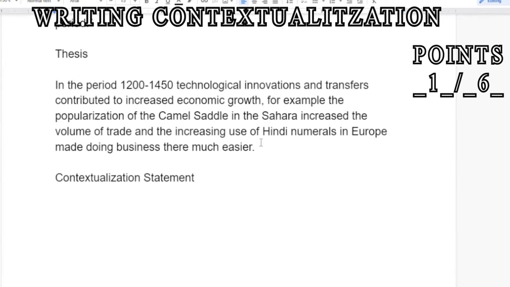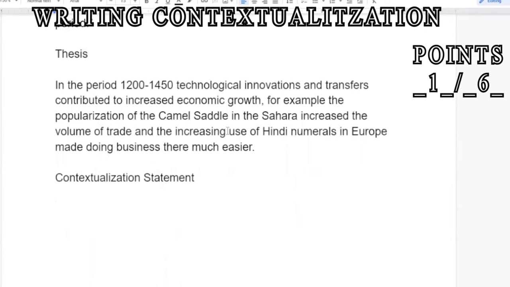But all I want to tell you is that the contextualization statement should have at least two things. One is that it should be at least two sentences. It could be three, but it should be at least two. And two, it needs to put the prompt in its historical time frame. So in other words, it needs to discuss what's going on around the prompt, but not about the same things as the prompt. Now, this might include coming before the prompt.